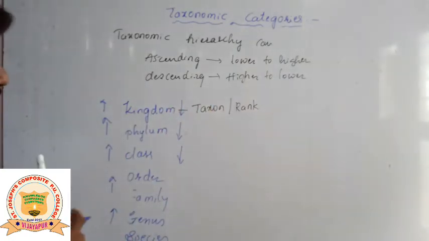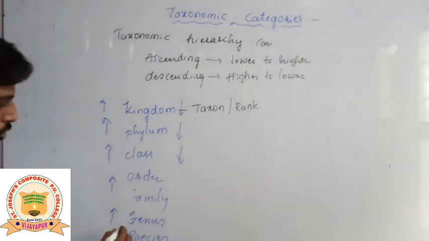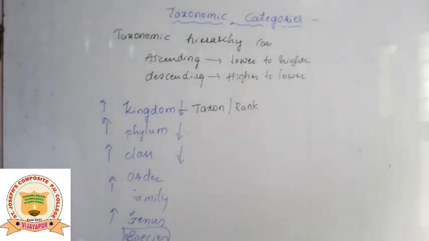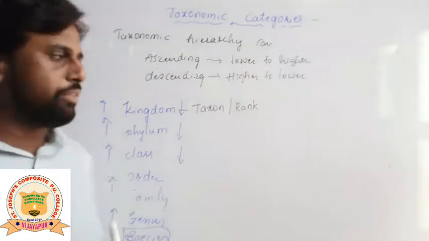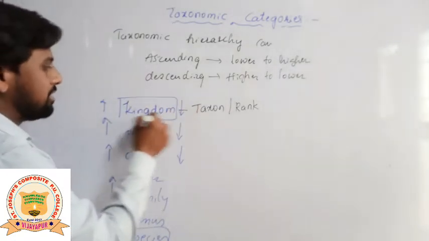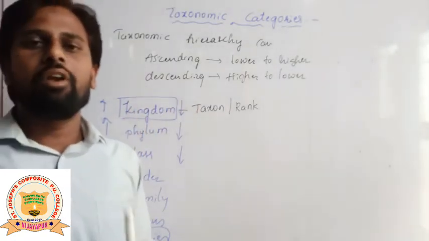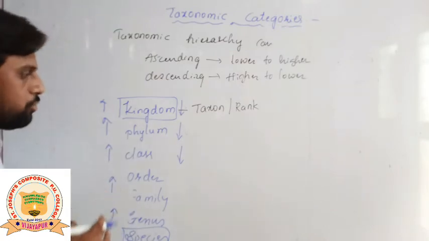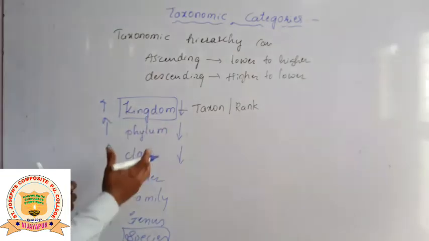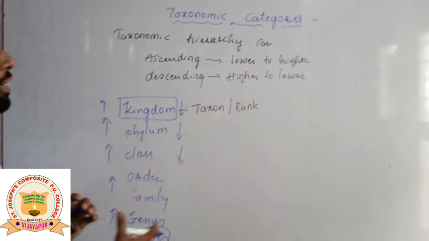Species is considered the lowest level of classification, whereas kingdom is considered the highest level of classification. In this way the taxonomic categories are arranged.